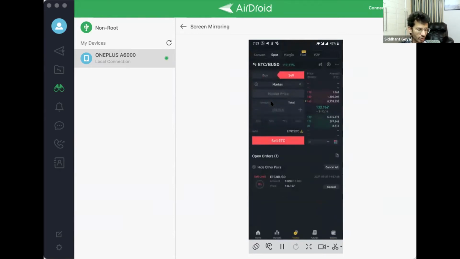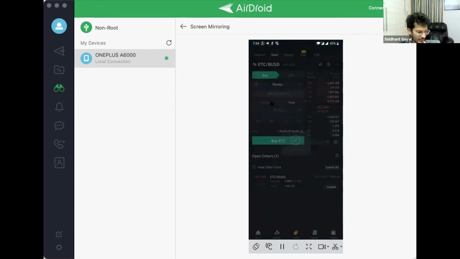Market order: if you just put market order and you press sell, it will sell at the best price that is available right now, and your coins will be sold instantly. If you want to buy, it will be bought immediately at the best price which is available there. Okay, so what will be the best price? I'm just showing it to you. So I'm canceling the order here, cancel all.